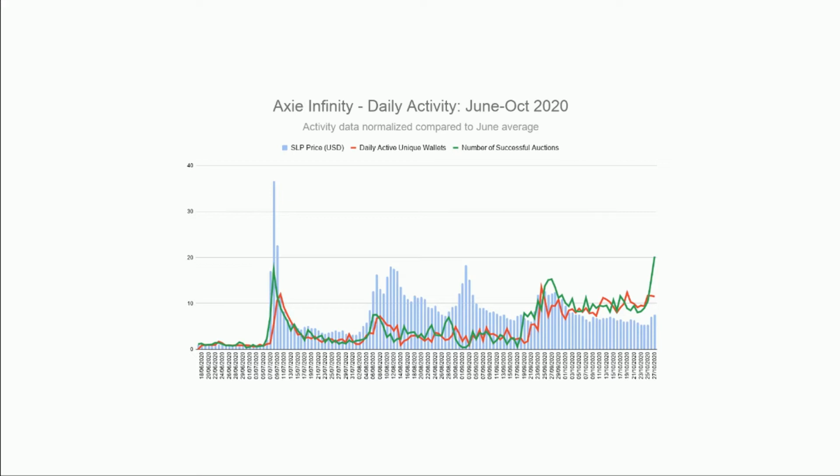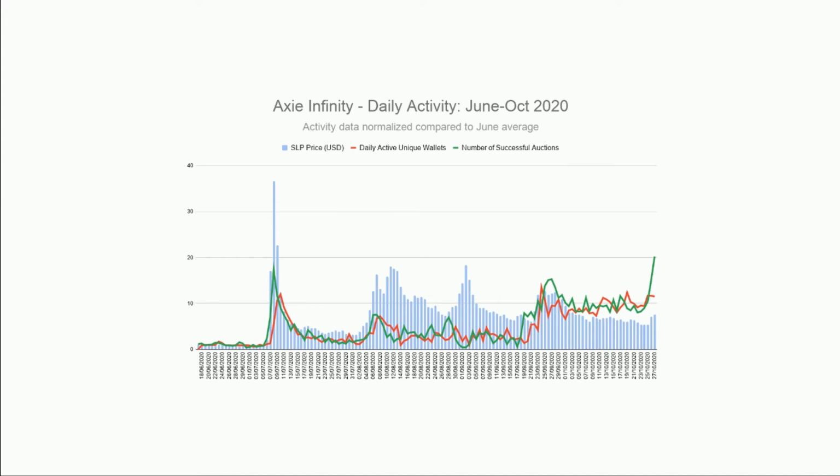And I think, again, part of that is speculative because driven around the price of the SLP token, clearly that has had some impact. That has kick-started the whole thing. And then there's also future speculation around the AXS token. And with speculation, where we see an overcorrection, it always goes too high and then comes down again. But the important thing is if you take a longer term view, you can see, if you draw a simple trend line, we've gone from 1, up to over 10 times the activity, and that's the important thing to think about when you're looking at data, particularly around blockchain games. I think where we see these very, very explosive increases in activity.